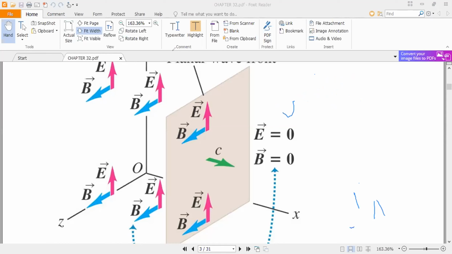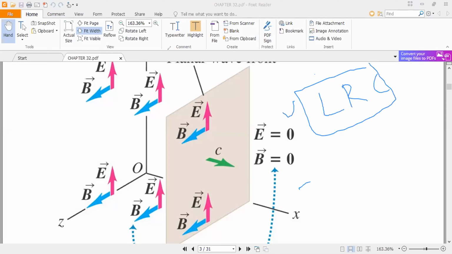So how are electromagnetic waves produced? A simple circuit through which you can create electromagnetic waves is known as an LRC circuit.